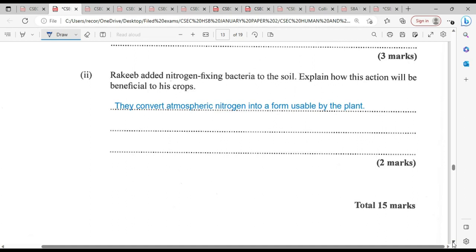Rakib adds nitrogen fixing bacteria to the soil. Explain how this action will be beneficial to his crop. Now, nitrogen serves as a nutrient for leafy growth. And one might remember that nitrogen forms a major component of protein, which is responsible for the growth and repair of body cells. So what the nitrogen fixing bacteria will do is convert atmospheric nitrogen into a form usable by the plant. That takes us to the end of question number 4.